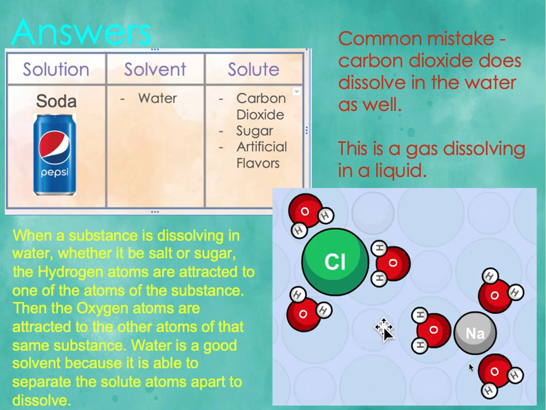And in that substance, we were talking about salt, which is Na and Cl. Water is a good solvent because it's able to separate the solute atoms apart to dissolve, and also because water is a polar substance, okay? If you do not have these answers, make sure to pause and copy them down.